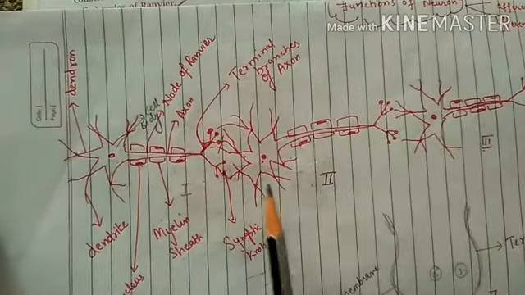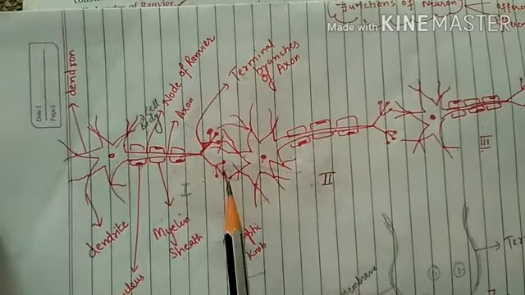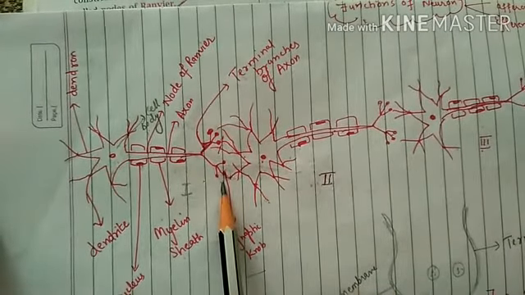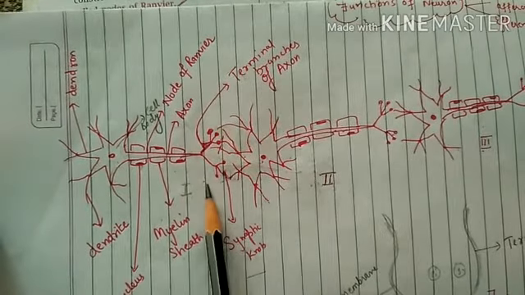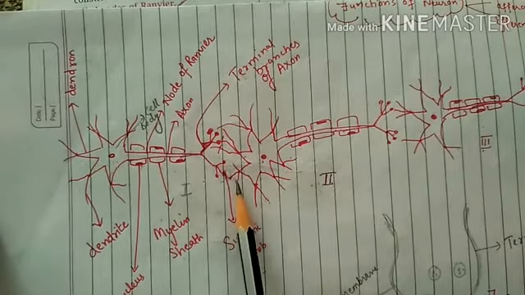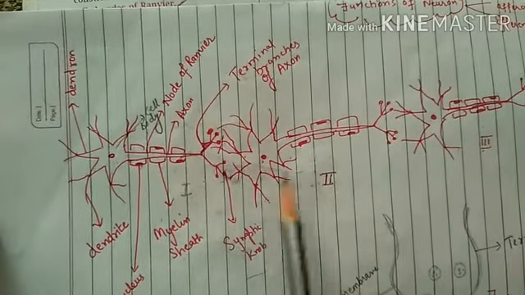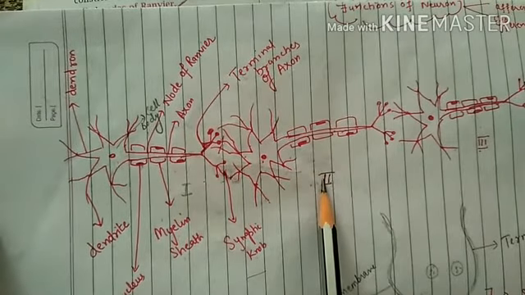Again, in the second neuron, this synaptic knob of the terminal branch of axon is connected with the dendrite of the second neuron.